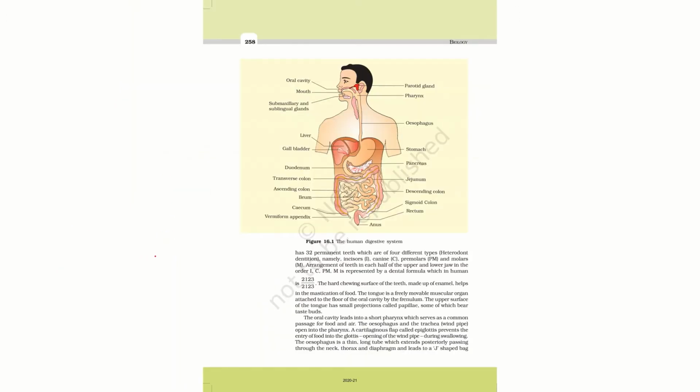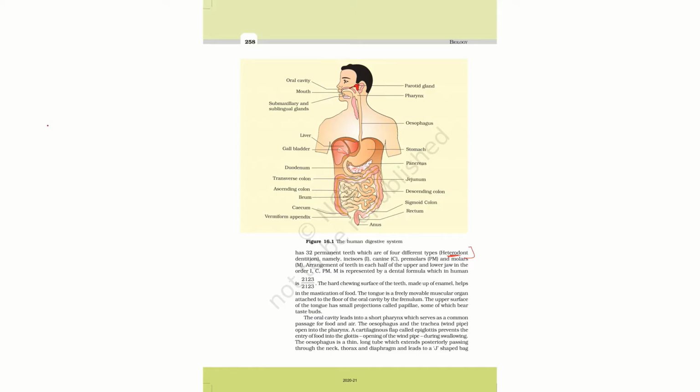Now an adult human has 32 teeth, we all know that, and they are of four different types. Different types of teeth are known as heterodont dentition. Heterodont is a terminology used for different types of teeth present in a single type of organism. Like for human beings, we have four different types of teeth, so we call it heterodont.